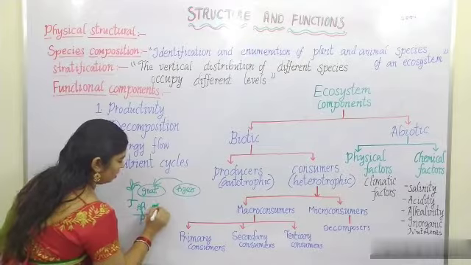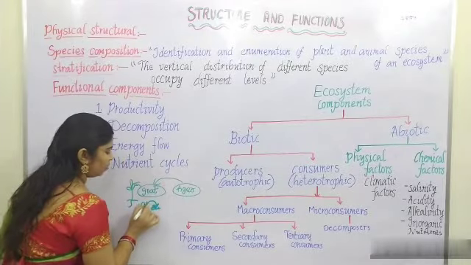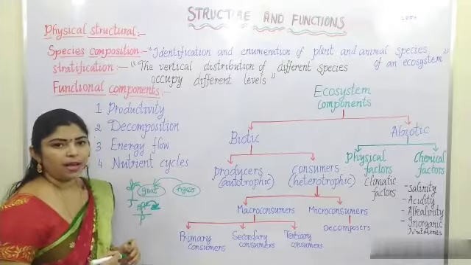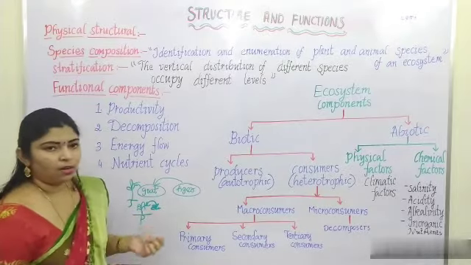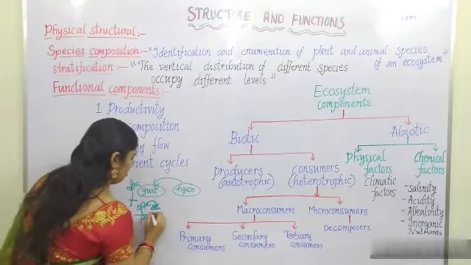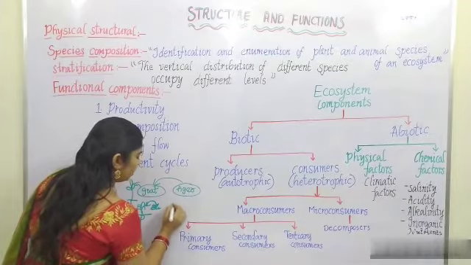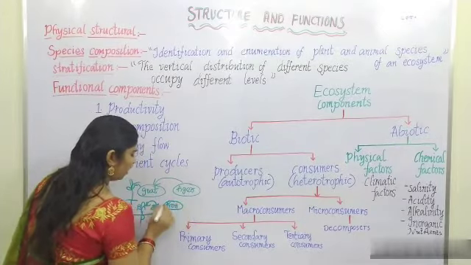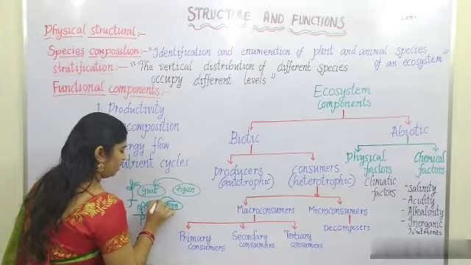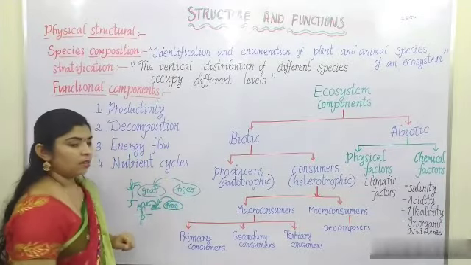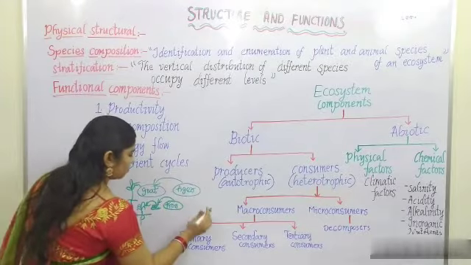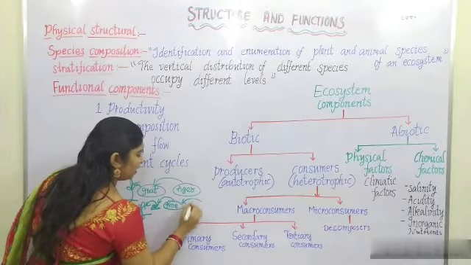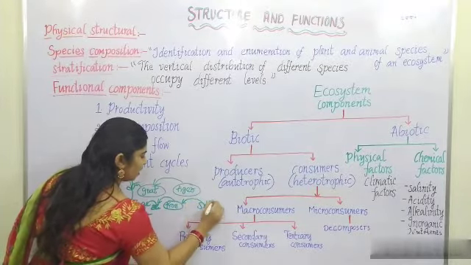Some insect feeds on plants, nectar or any plant part. And this insect will be eaten up by frog. And the frog will be eaten up by snake.